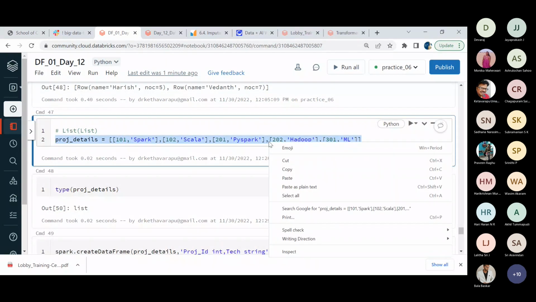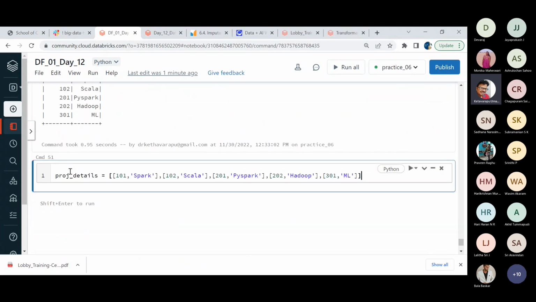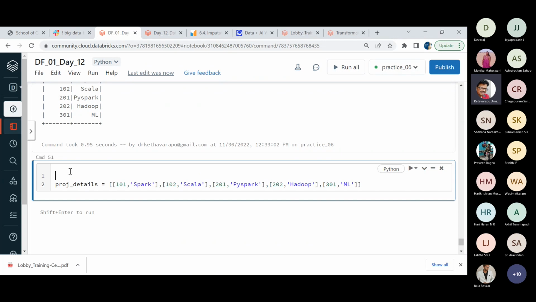Let me use the same thing in a slightly different manner. Now, what I want to do is, rather than taking the list, there is one more possibility for us, a list of tuples. The only change is I need to change the brackets, so obviously it becomes a tuple.